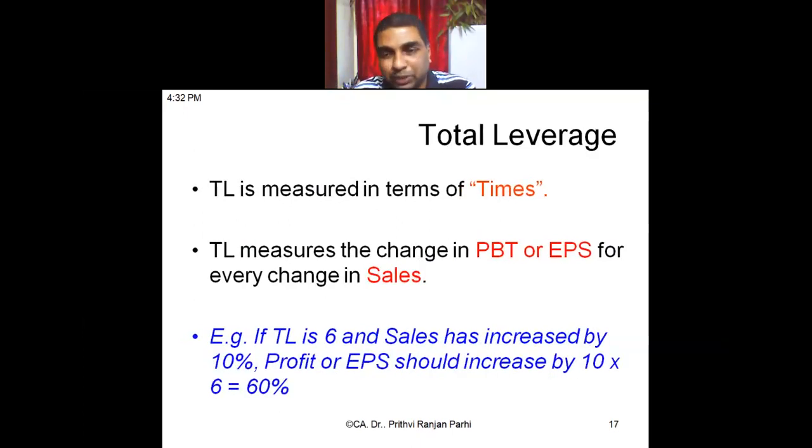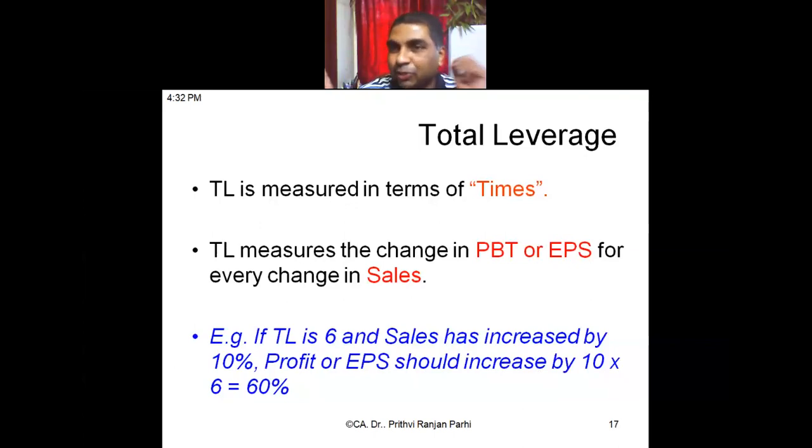Total leverage is also expressed in terms of times. Total leverage measures the changes in PBT or EPS for every change in sales. That means what effect an increase in sales will have on EPS and PBT is told by total leverage. So for the two calculations we did, one leverage was 3, the other was 2, so total leverage is 6, because 3 into 2 is 6. If total leverage is 6 and sales have increased by 10%, then profit or EPS should increase by 60%.